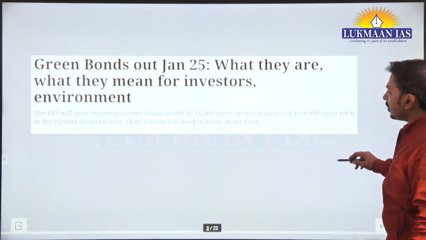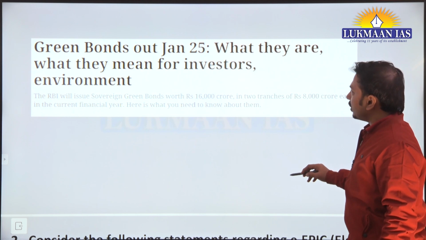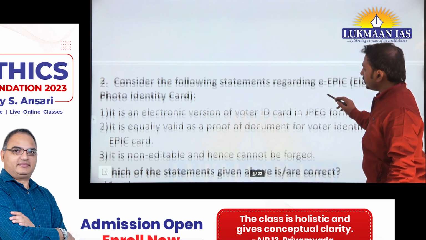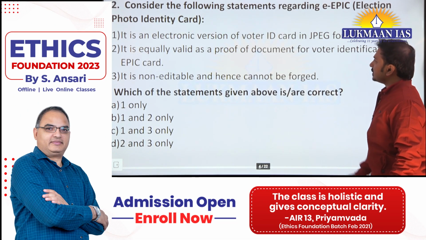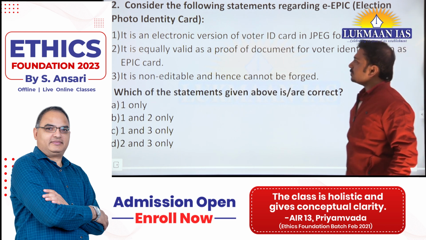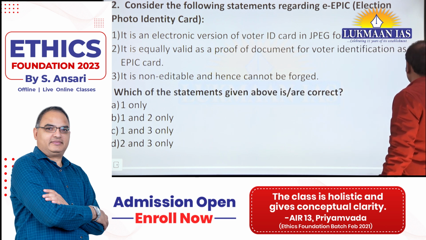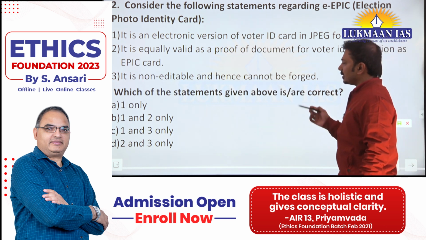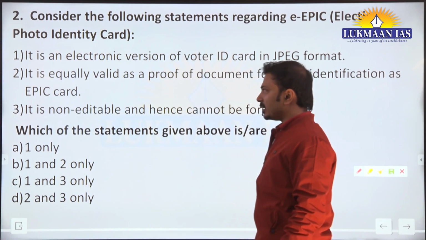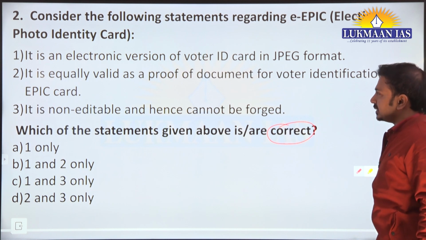See the context here, green bonds out on January 25. What they are, all this is explained on the page. Now consider the following statements regarding EPIC, election photo identity card. E means electronic, generally we know about this, like e-governance. So we have to identify the correct statements regarding this.